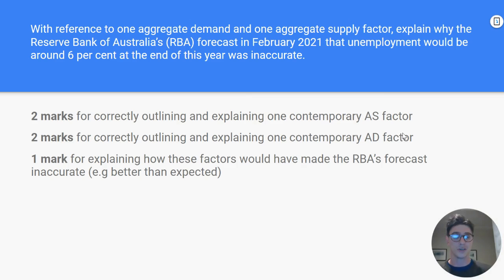How are we going to mark this question? 2 marks for the AS factor, 2 marks for the AD factor, and then 1 mark for bringing it all back together and saying, these two things, this AD and AS factor, led to the unemployment rate being lower than the RBA thought it would be.